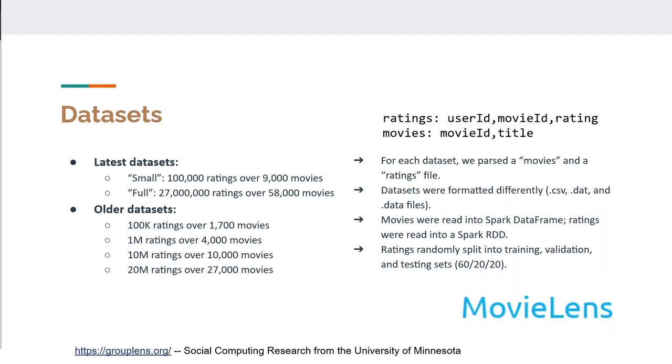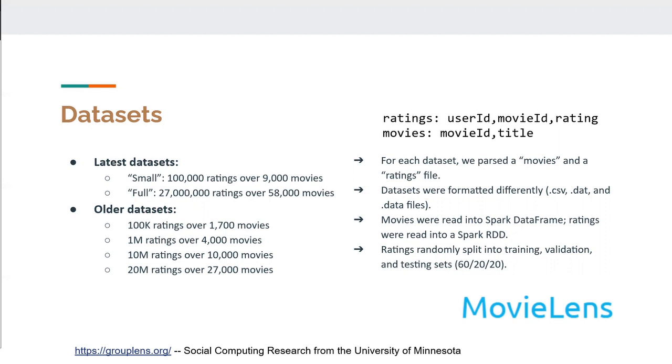So for our data sets for this project, we used the MovieLens movie data sets provided by GroupLens. These data sets consisted of both a small and a full data set. In the most up-to-date data sets, those had 100,000 ratings and 27 million ratings respectively. The older data sets consisted of ones that had movie ratings in the amounts of 100,000, 1 million, 10 million, and 20 million. And for the purposes of our project, we focused on using the ratings and movies files provided by these data sets.